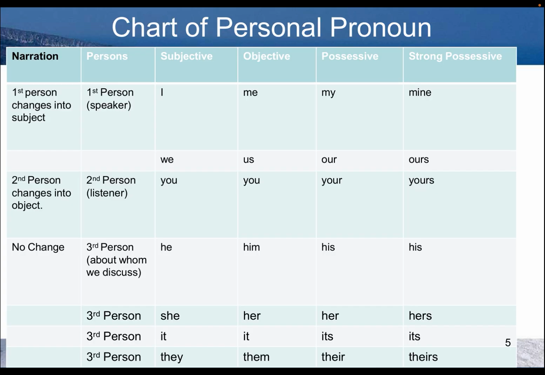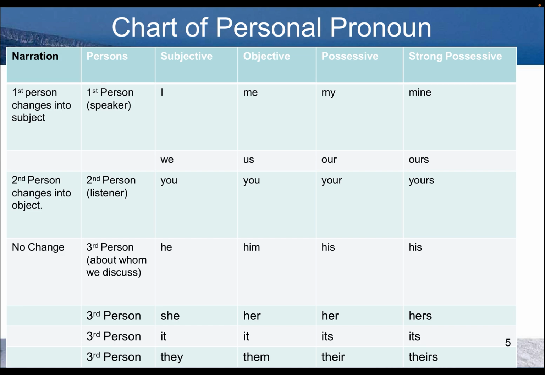Now we will discuss the chart of personal pronouns. There are 3 types of person in English grammar: first, second, and third. The first person is always the speaker, I. I am taking this class. I am the first person. And the second person, you. You are listening to this video, liking it, sharing it, and subscribing to this channel. You are the second person.